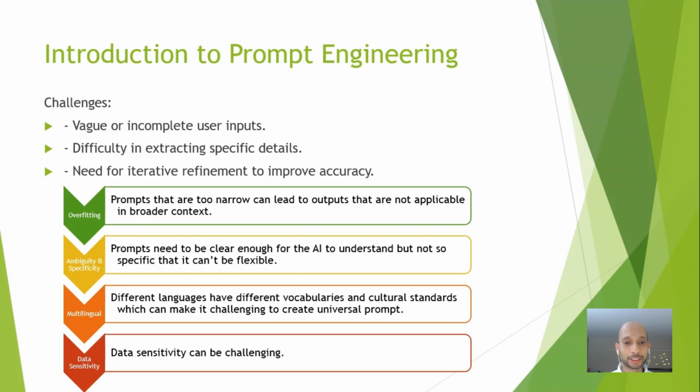If we look into the current challenges, we encounter vague inputs which are too broad and ambiguous. So when a user enters a prompt or a question and it is too generic, then it's going to be challenging. The prompt creator has to take language and cultural aspects into account.